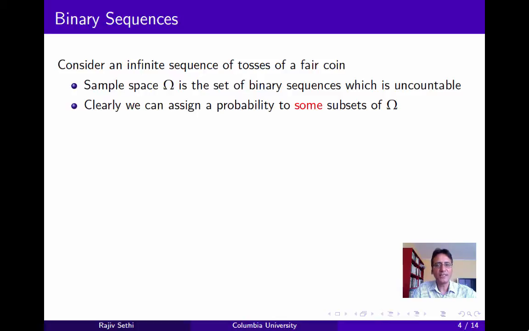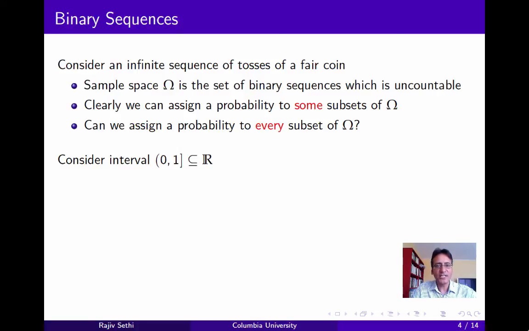Now clearly we can assign a probability to some subsets of omega. For example, the probability that the first 3 tosses are all heads, or 6 out of the first 10 happen to be tails. These are subsets to which we can assign probabilities without any difficulty. But can we assign a probability to every subset of omega? We'll see that the answer to this turns out to be no. But first consider a closely related problem.